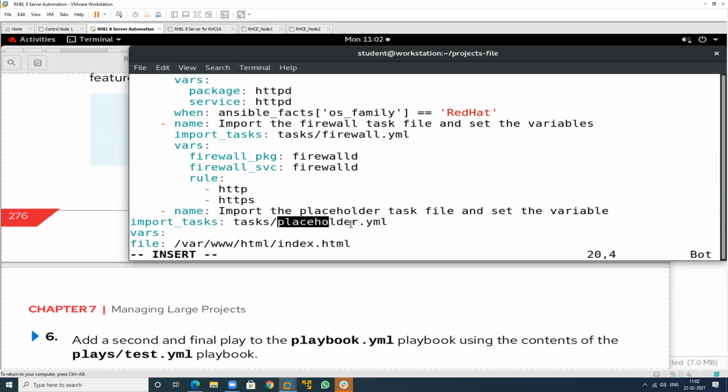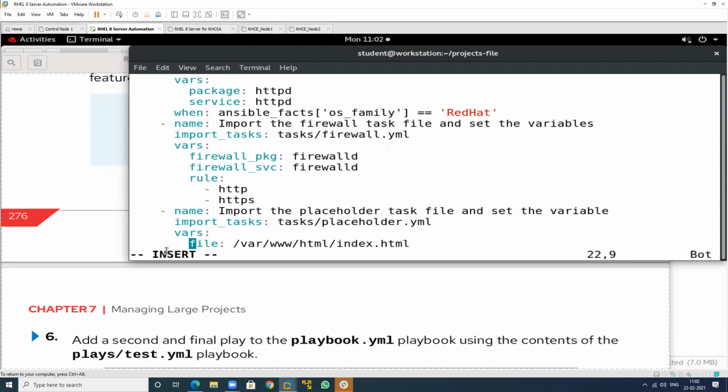In this task folder, we have a playbook. The name of the playbook is what we have defined here. But which parameter will it use? import_tasks. So this will import the whole task from this particular location automatically. So we don't need to write the task. Just define the variable also, and this is the name of the variable, this one.